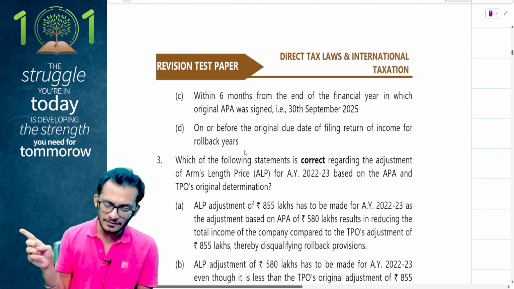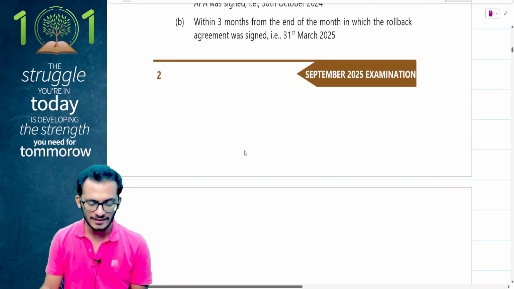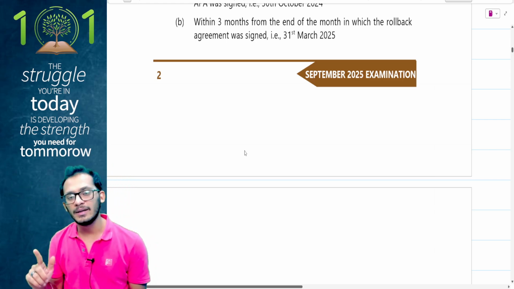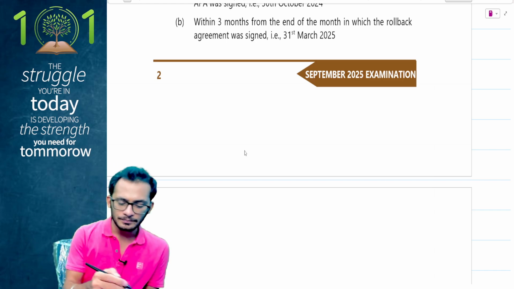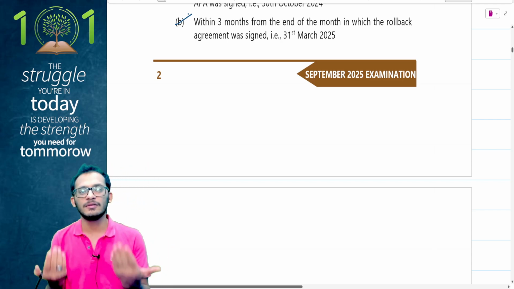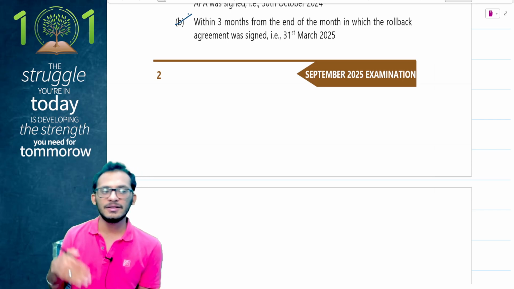But within 6 months from the end of the financial year in which the original APA was signed. Now here comes the question. Are we looking at the rollback from the original APA or from the new APA rollback? The answer would be B. I would always be looking at from this period only, because if I'm going to apply for rollback only now, I can only apply for return filing conditions from this period.